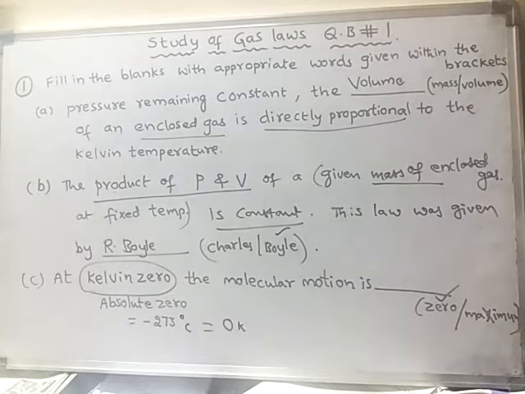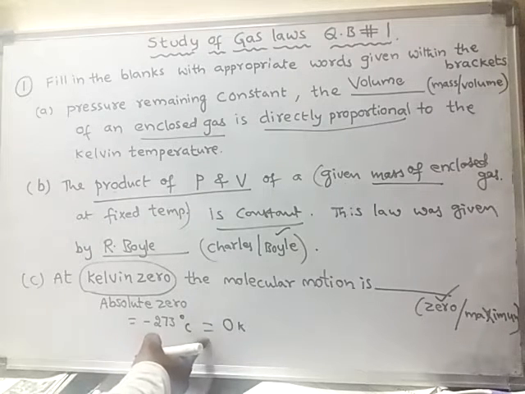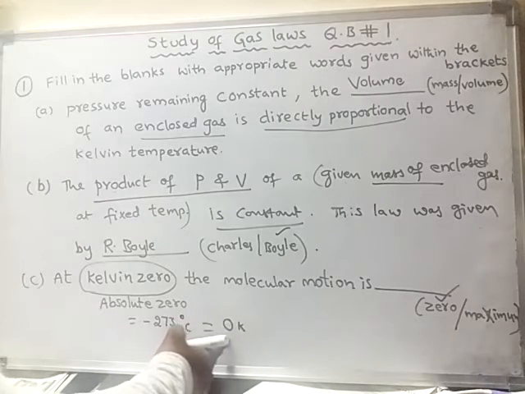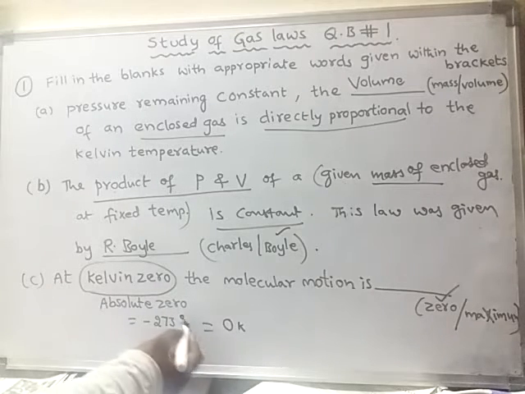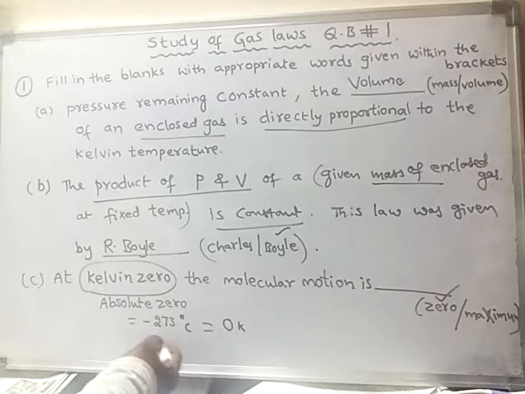Minus 273 degrees centigrade or else 0 Kelvin. It is called absolute 0. This is the starting value of the Kelvin scale.